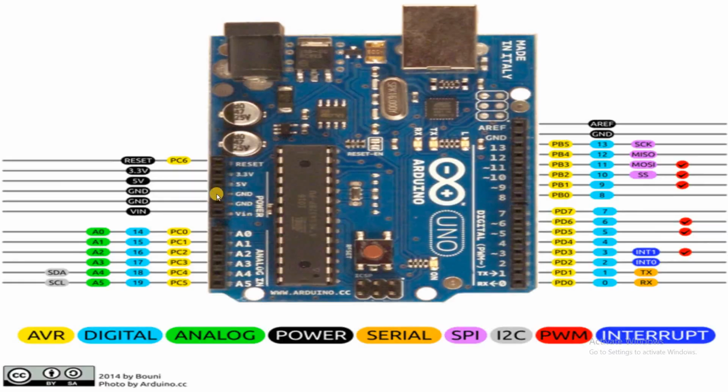GND are negative, let's call it the negative terminal. We have 3 of them on this board: 1, 2, 3. They are all the same. The next one is the 5 volts pin.